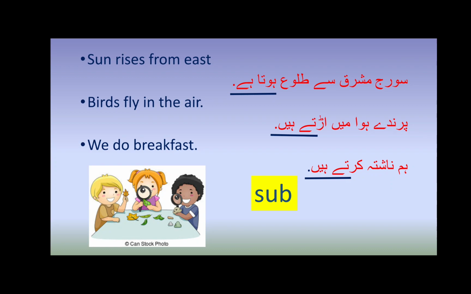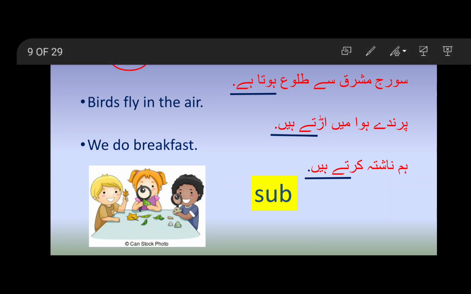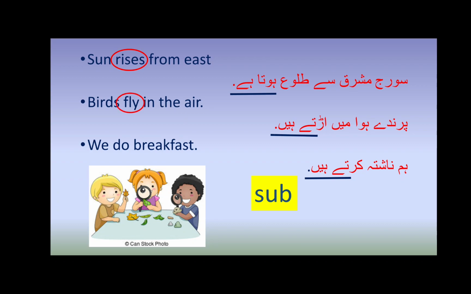Sun rises from the east. Birds fly in the air. We do breakfast. So here rises, fly, do are the verbs. And through the verbs, we will recognize that this sentence is of present tense. Okay, so in first example, here is S after E of the rise. Why?